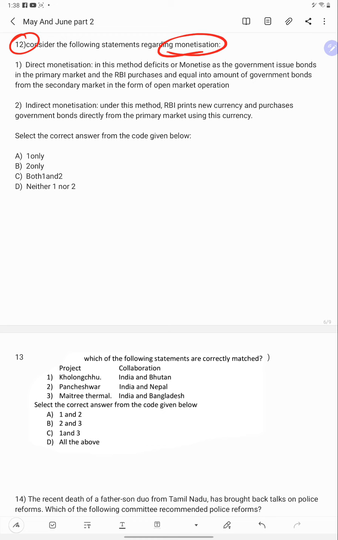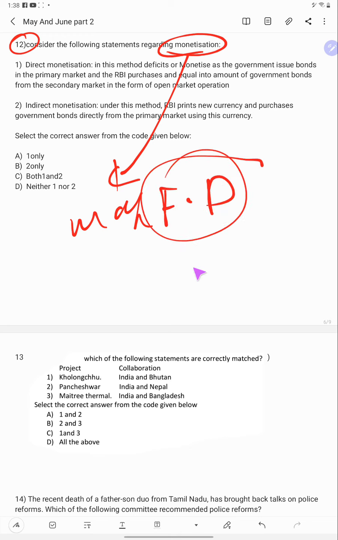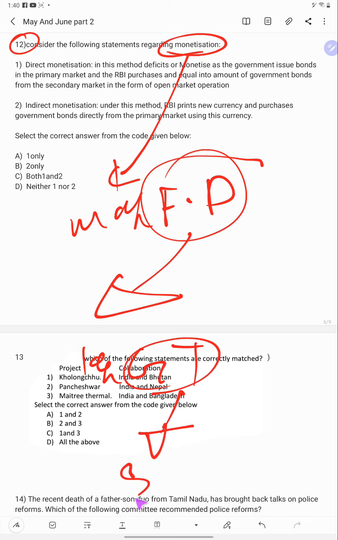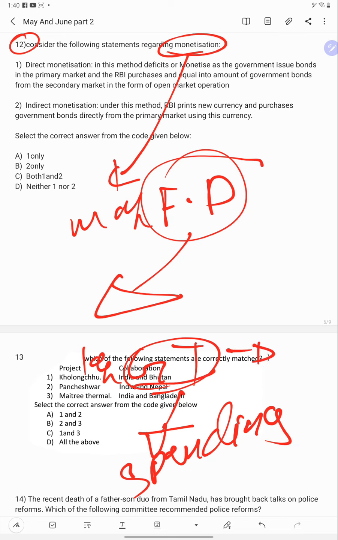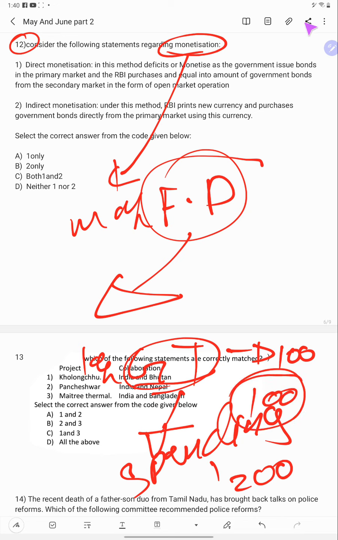What is monetization? Monetization of the fiscal deficit. What is fiscal deficit? In common man's terms, it is the shortfall of government income compared to its spending. Say government income is 100 rupees and it is spending 200 rupees. Then the deficit is 100 rupees. When the government has a deficit, it cannot borrow more and more.